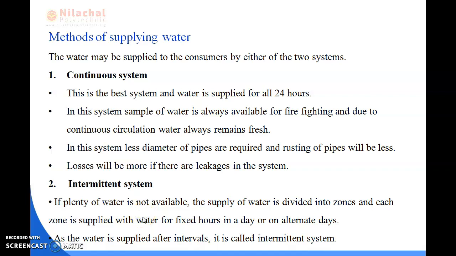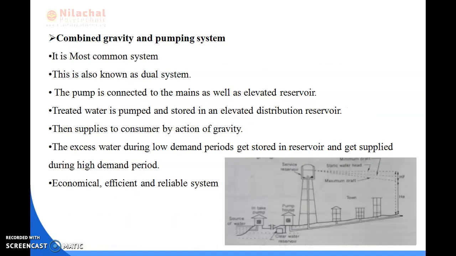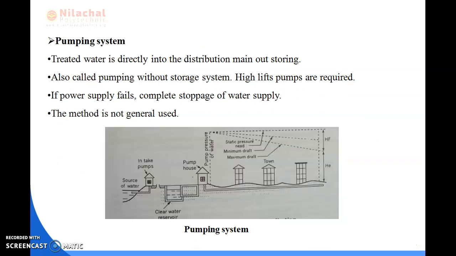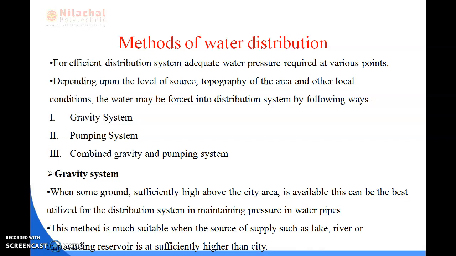Good morning everyone. In the previous slide we discussed the methods of distribution of water, and also we discussed that there are three distribution systems: first is the gravity system, second is the pumping system, and third is the combined gravity and pumping system. So we'll give a quick review on this.